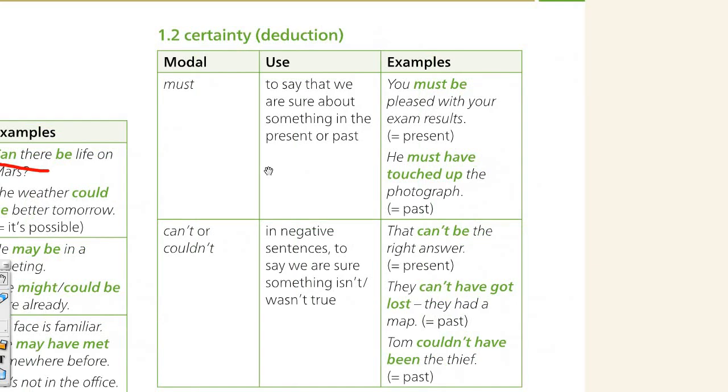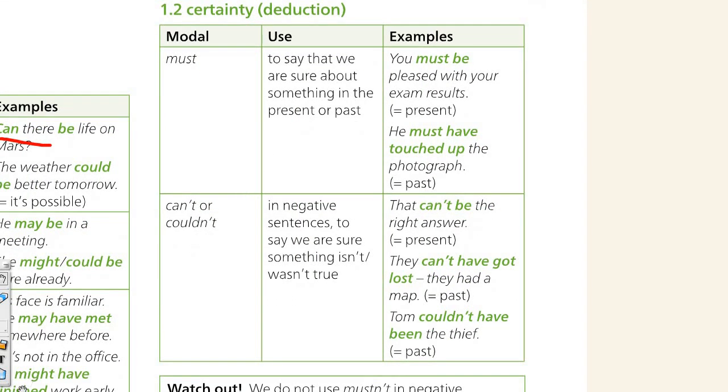Then you have certainty or deduction. Then you have must and can't for deduction. When you are sure about something, so it must be summer or June because it's very hot, so you are sure about something. And can't is the opposite. Notice that you can't say mustn't in this case when it is certainty.